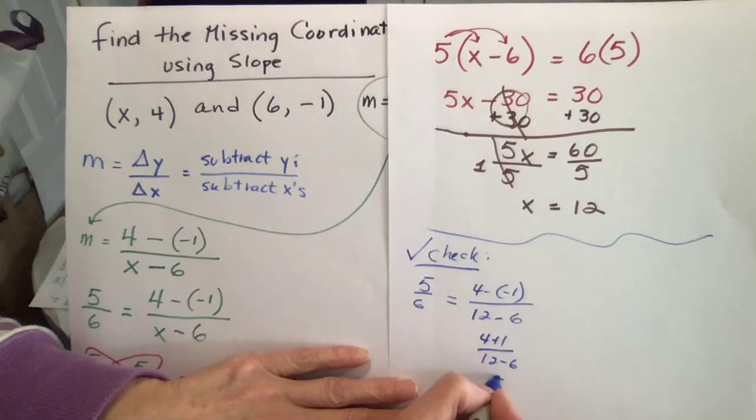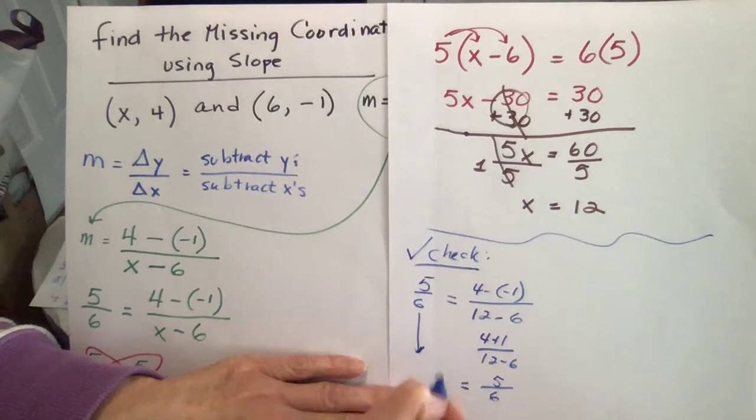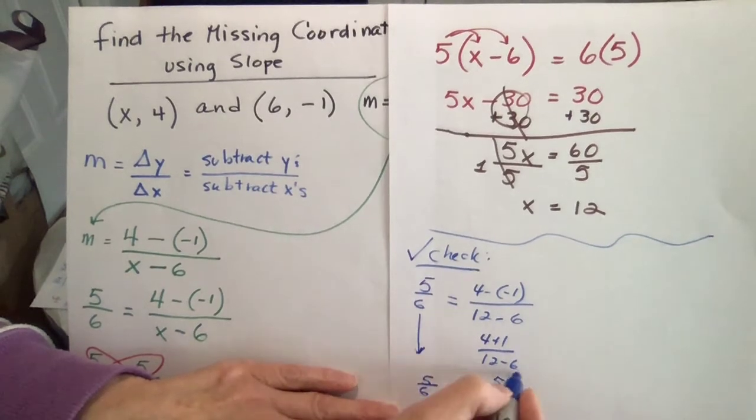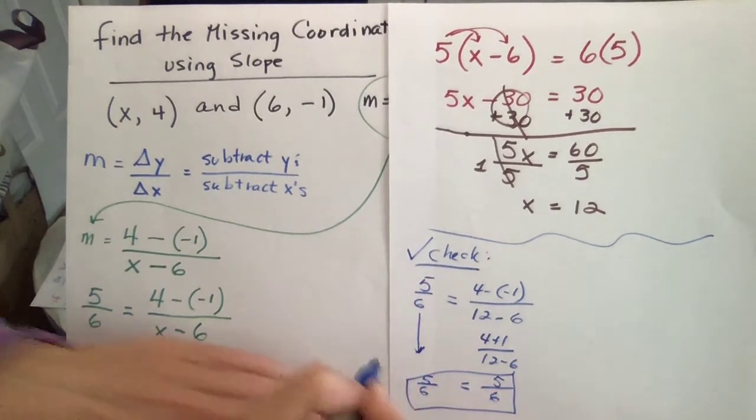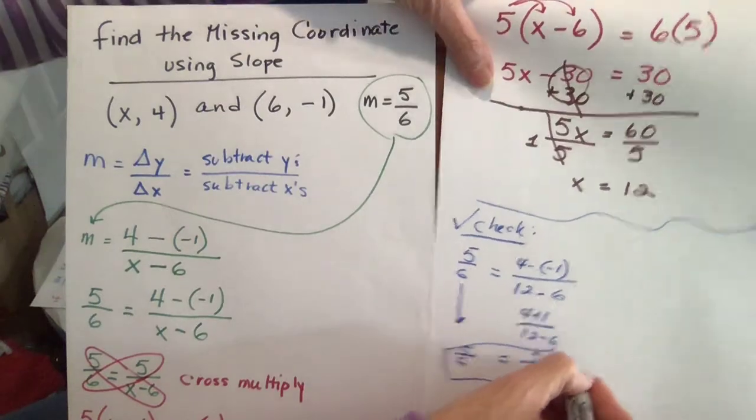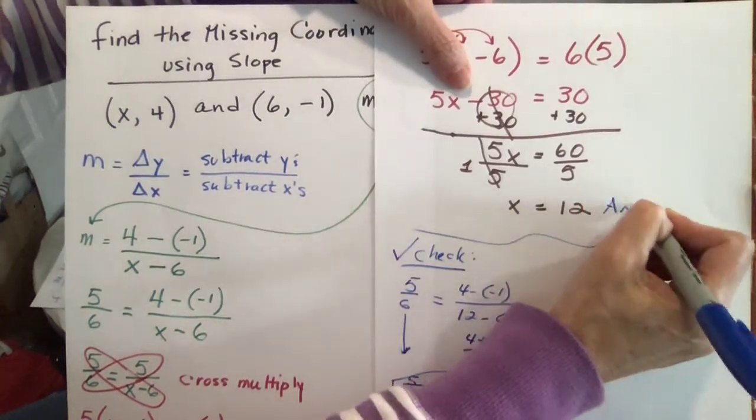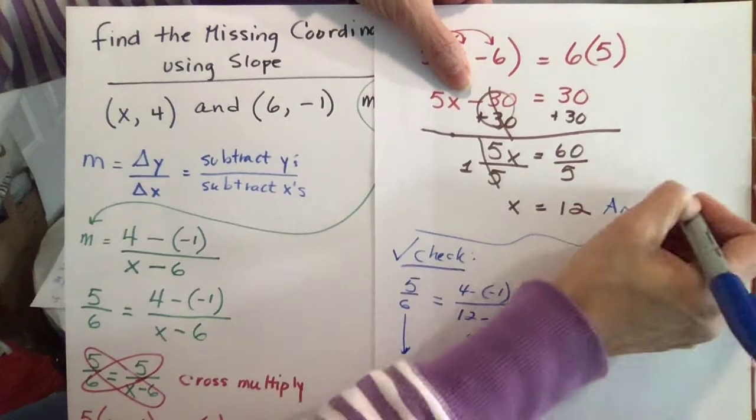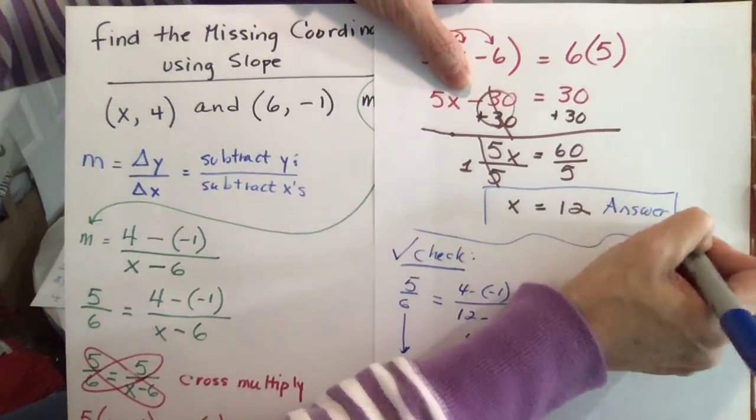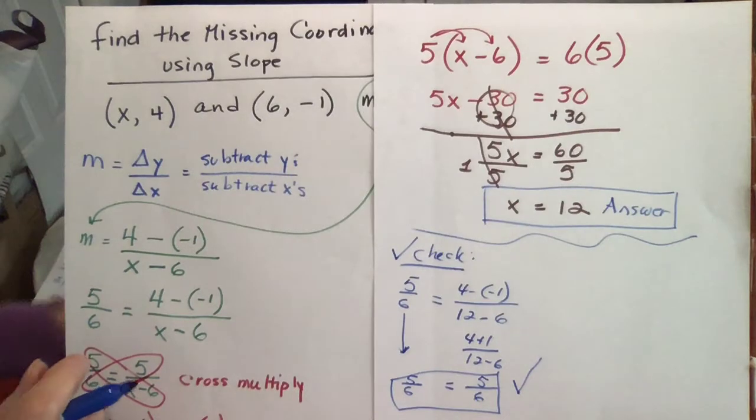4 plus 1 is 5. 12 minus 6 is 6, and that does equal our original slope of 5/6 that was provided in the problem, so it checks. So therefore, this is your answer for the x coordinate, and you know it very well because you've checked it and it works.